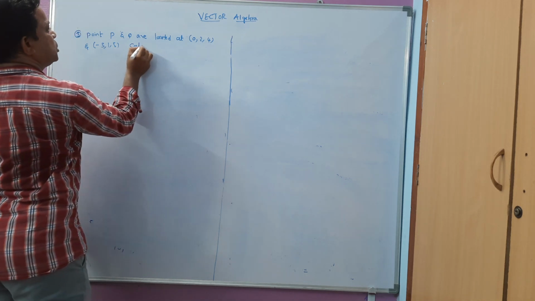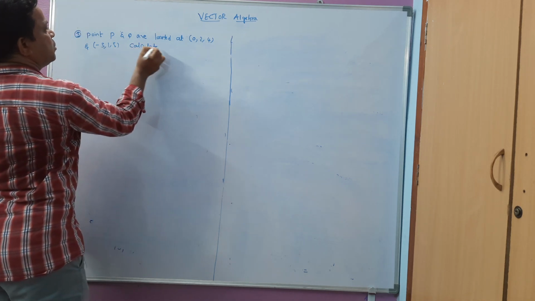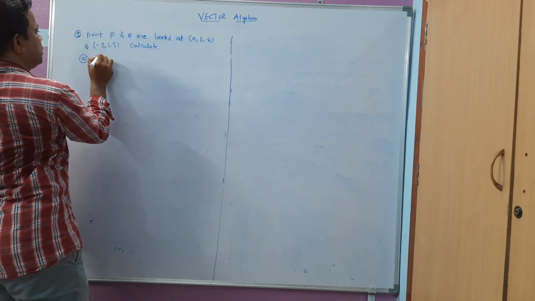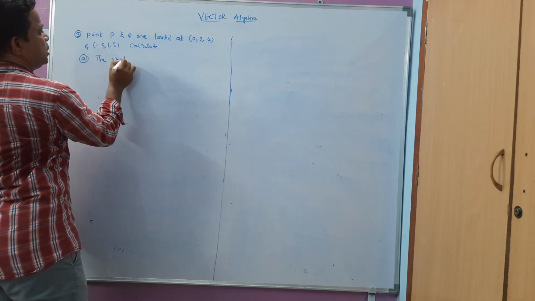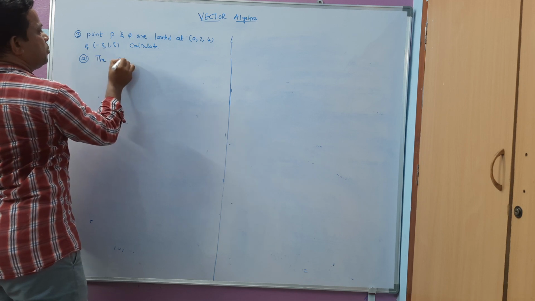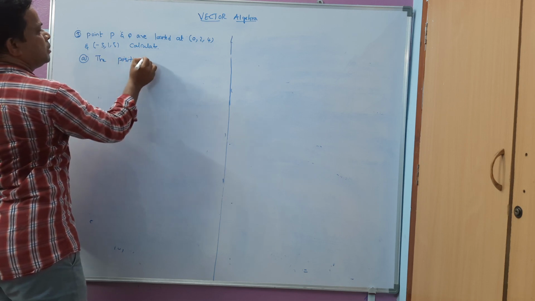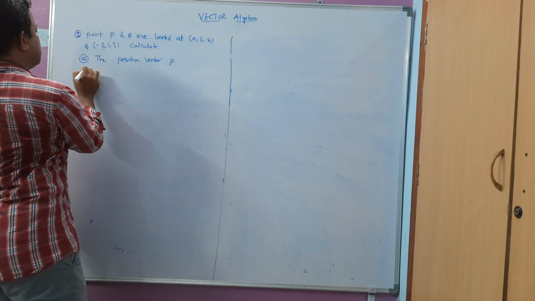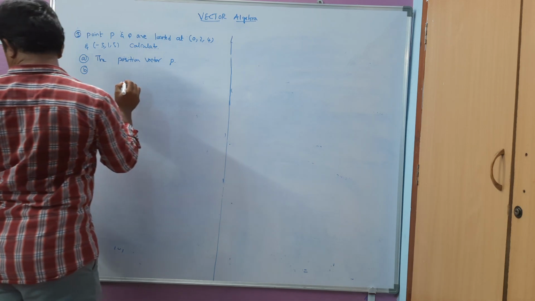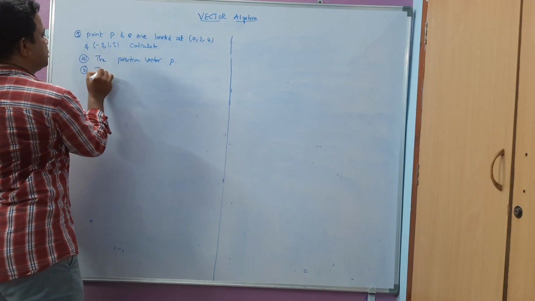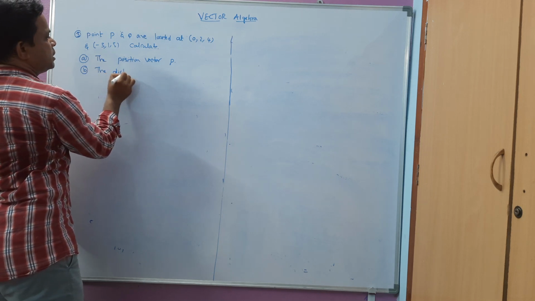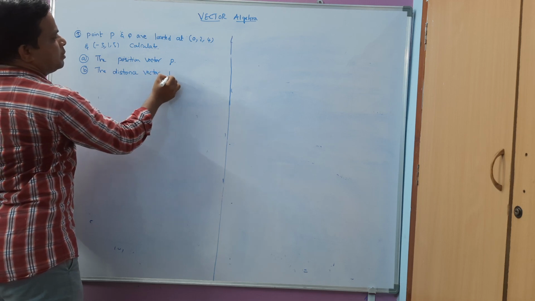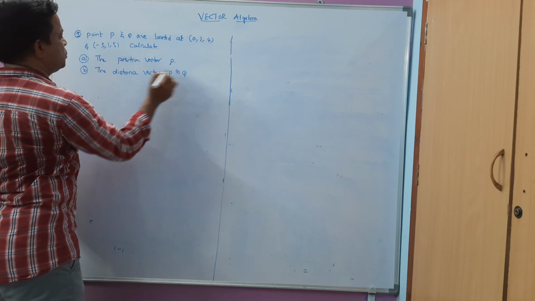Calculate: A, the position vector of P. B, the distance vector from P to Q.